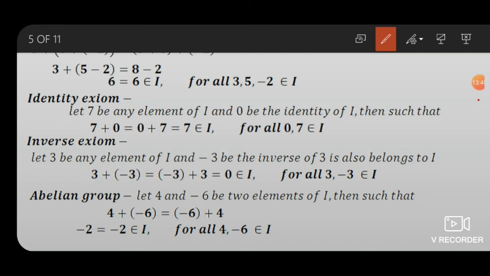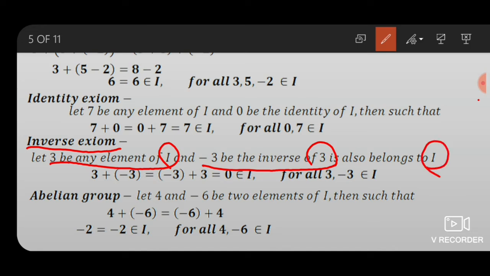Fourth one, inverse axiom. Let 3 be any element of integers and -3 be the inverse of 3, which also belongs to integers.